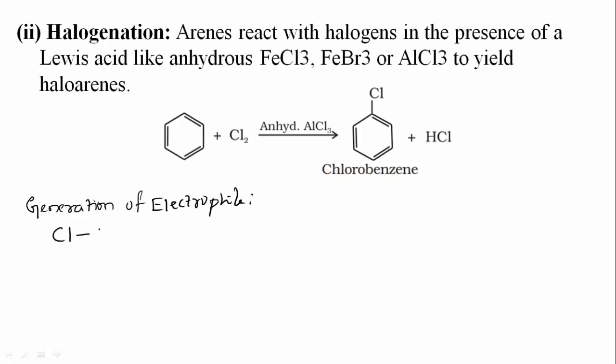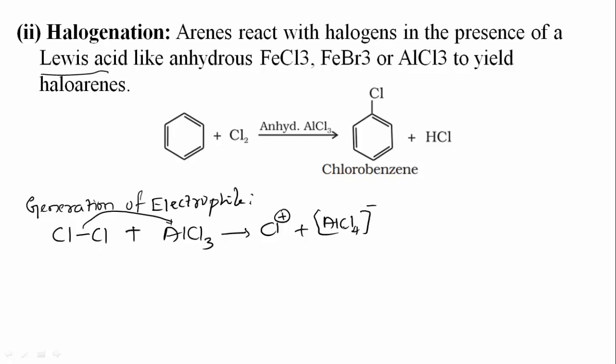The chlorine gas will react with AlCl3, which we have taken here. Now this AlCl3 is a Lewis acid that accepts a pair of electrons. By accepting the pair of electrons, it will form Cl plus, forming the AlCl4 minus complex.